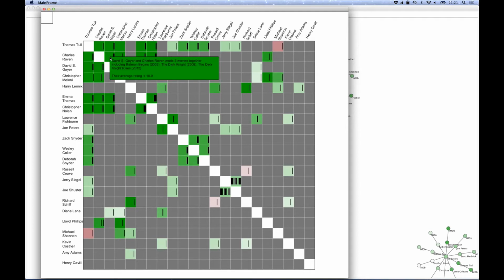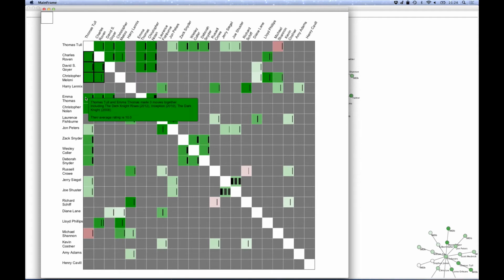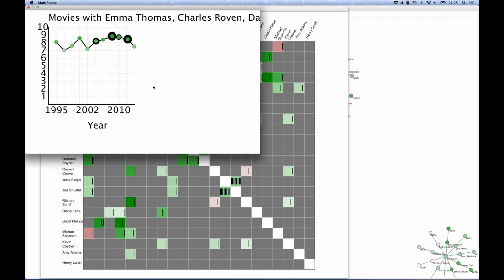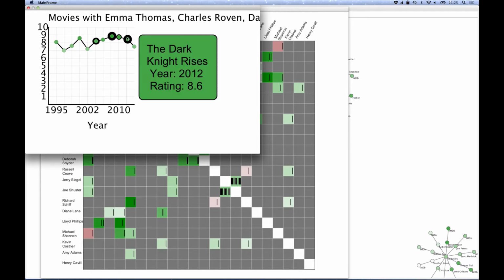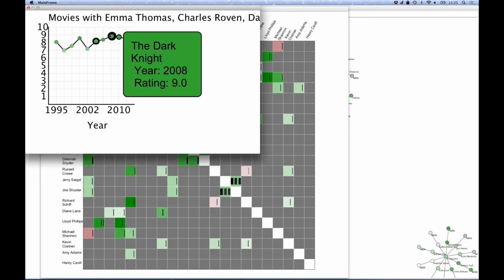Each rectangle represents a pair of crew members. The color indicates how successful movies were in which both of them participated. The small lines in the rectangle represent a mini timeline to show in how many projects and when this collaboration happened. We take a closer look at the group around Christopher Nolan. In the upcoming line chart, movies where a lot of the selected people worked together are displayed bigger. We discover that they all worked on the Dark Knight trilogy and add them to the tree.